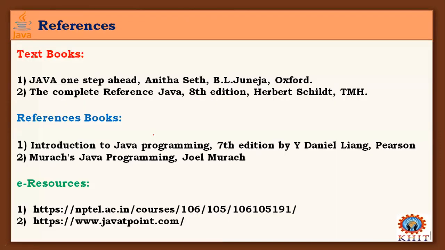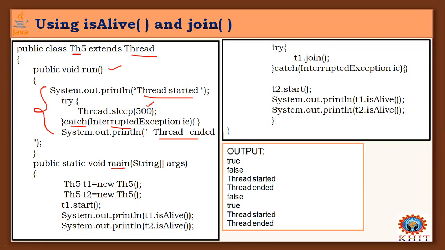Coming to the main method here, two threads are created, T1 and T2. T1 is started, and I'm checking isAlive for T1 and T2. T1 is started now, currently in the running state, so isAlive for T1 is true. T2 is still not started, so the information given by isAlive on object T2 is false.